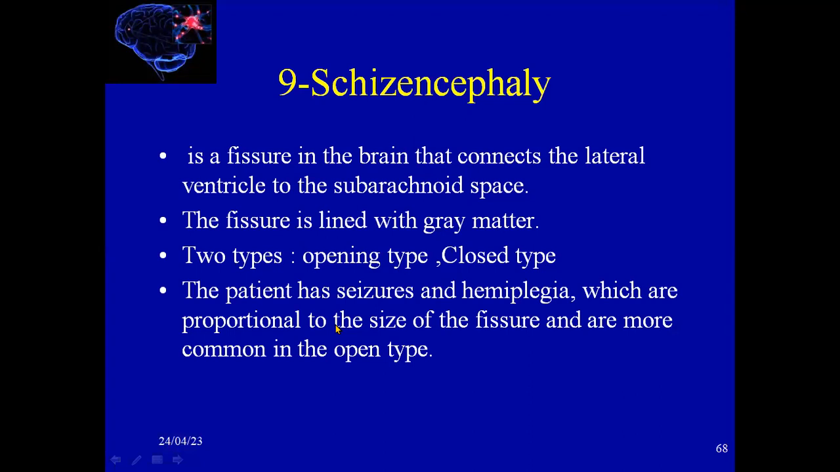Schizencephaly is also a malformation, a fissure in the brain that connects the lateral ventricle to the subarachnoid space. The fissure is lined with gray matter. We have 2 types here, open type and closed type. The patient will have seizure and hemiplegia. The most commonly seen type is the open type, which has the fissure extending from the ventricle to the subarachnoid space.